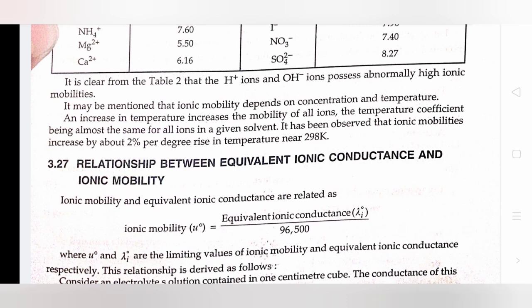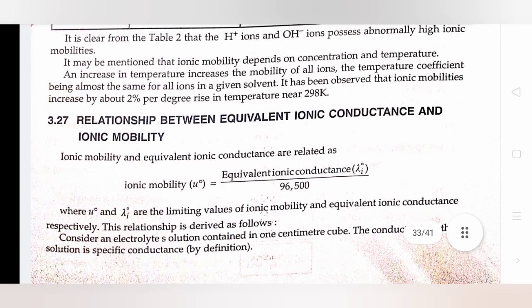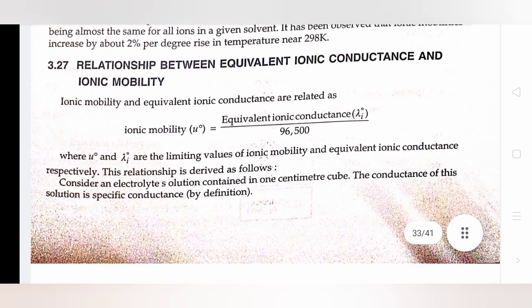Relationship between equivalent ionic conductance and ionic mobility. Ionic mobility and equivalent ionic conductance are related as: ionic mobility equals equivalent ionic conductance divided by 96500, where U⁰ and λ_i⁰ are the limiting values of ionic mobility and equivalent ionic conductance respectively. The relationship is derived as follows.